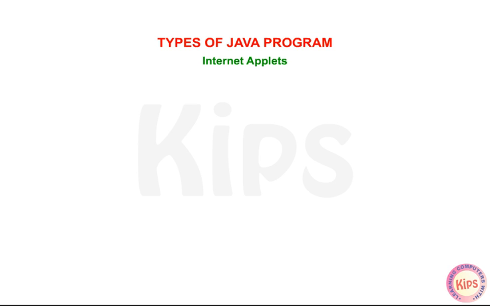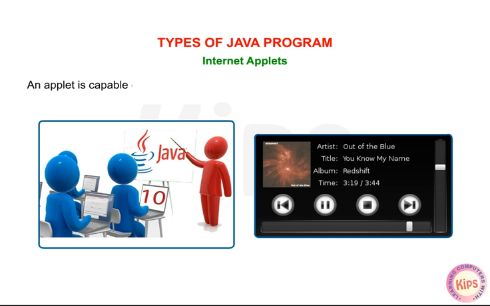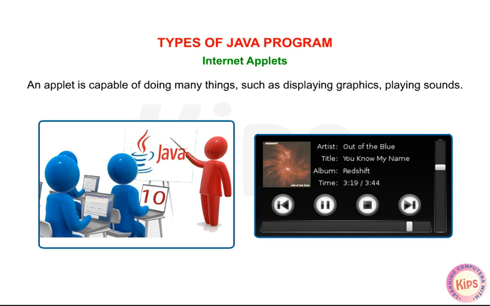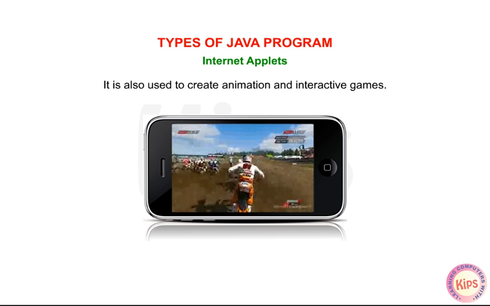Internet applets. Applets are small Java applications mainly used for internet programming. An applet is capable of doing many things, such as displaying graphics and playing sounds. It is also used to create animation and interactive games.